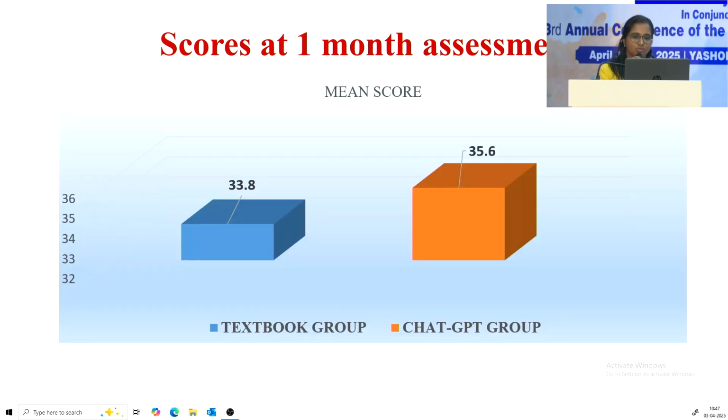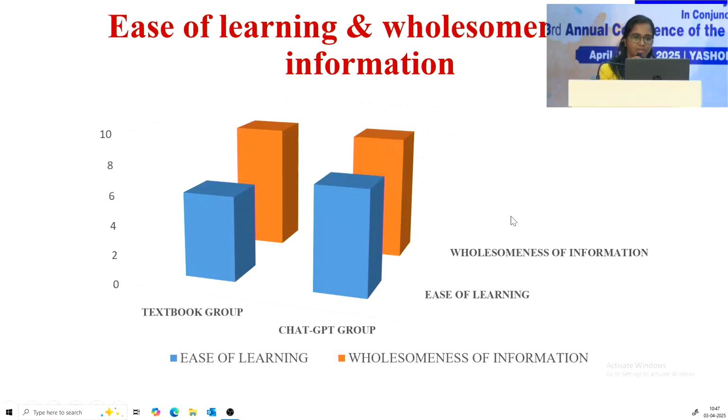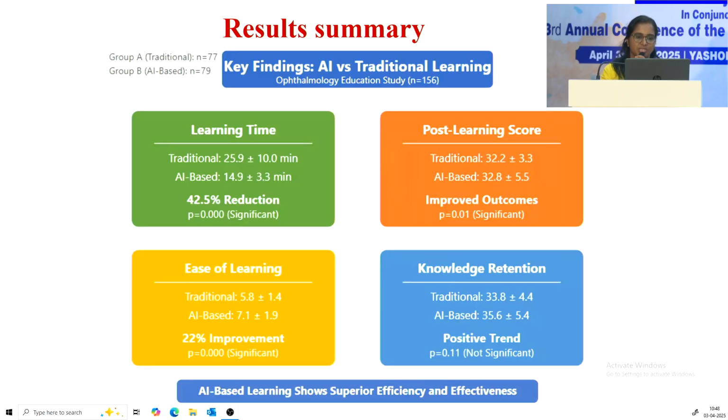The mean scores at the 1 month assessment were higher in the ChatGPT group. We found that ease of learning was also higher in the ChatGPT group. Wholesomeness of information was similar between both groups. So this was my result summary. The learning time was 42.5% reduced, and it was statistically significant in the ChatGPT group. Their post-learning scores were also statistically significant in the ChatGPT group. Ease of learning was also 22% higher in the ChatGPT group.